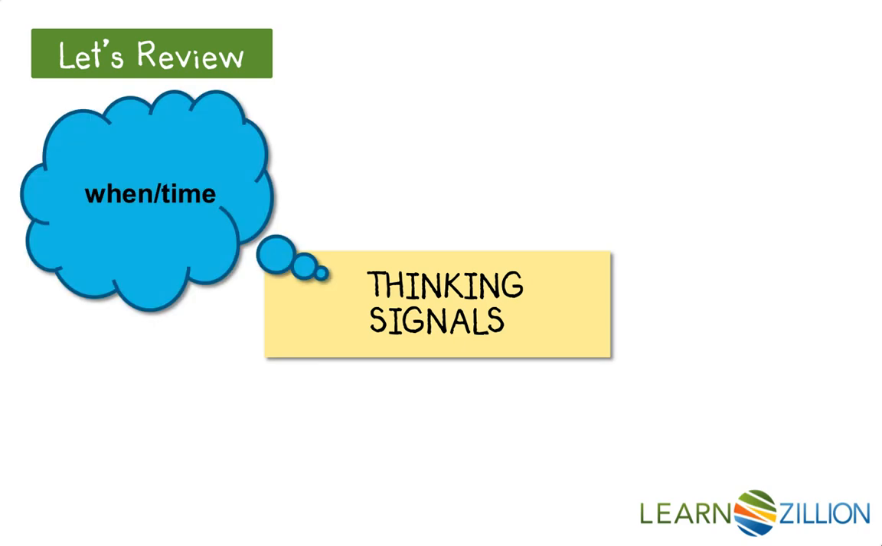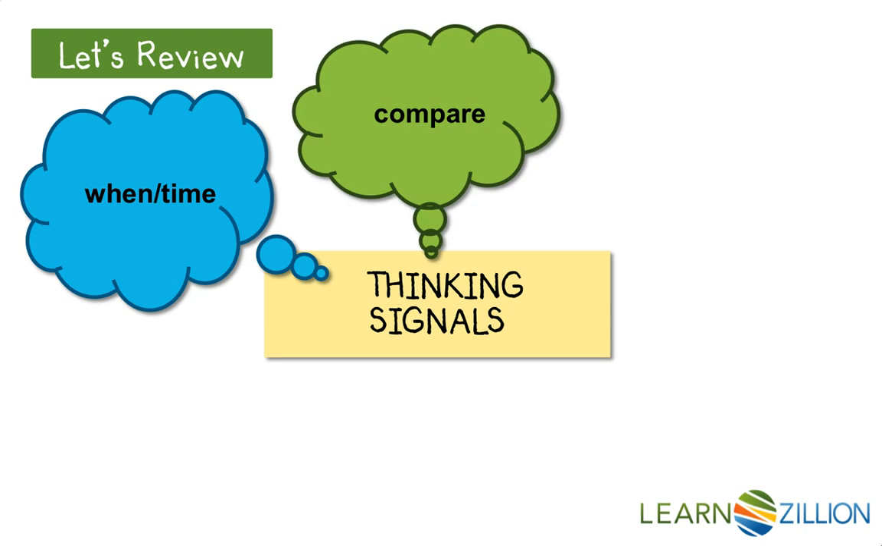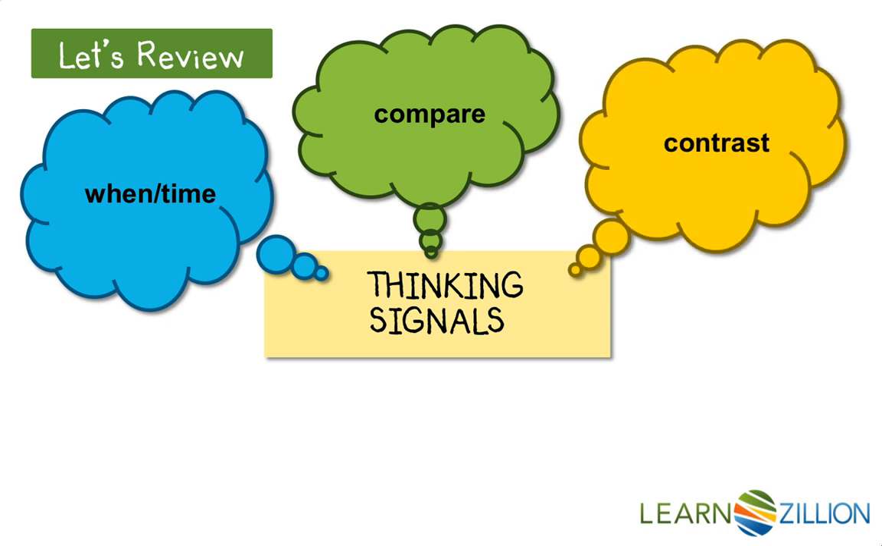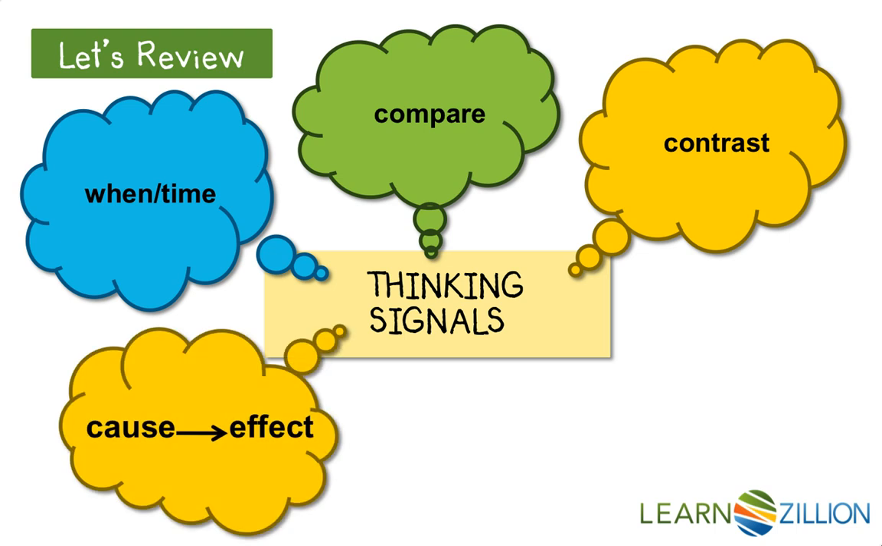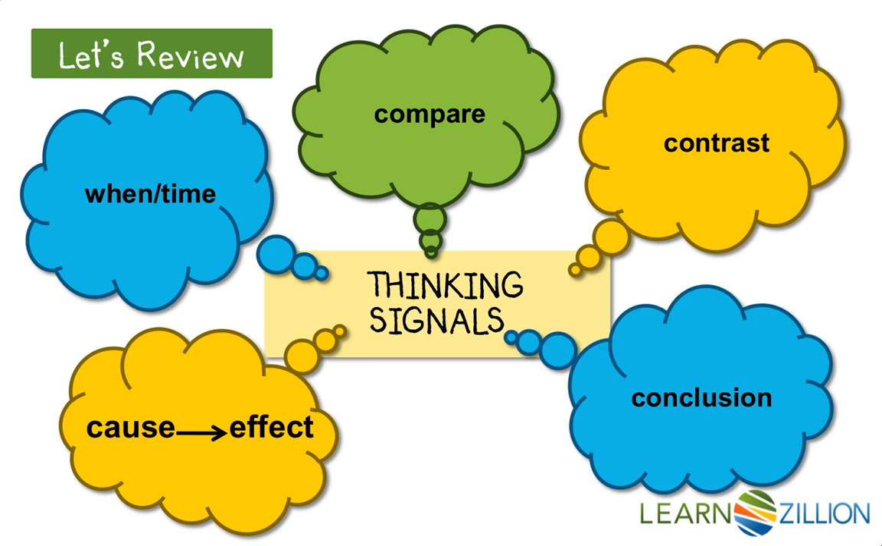Some transitions tell us about time, when something is occurring. Another type of transition signals that two or more things are being compared. They are similar in some way. A third type signals that two or more things are contrasted or different in some way. Other transitional words or phrases help us understand cause-effect relationships, situations where one thing happens and another follows as a result of the first. And still another type of transitional word or phrase signals the reader of the end or conclusion for something.